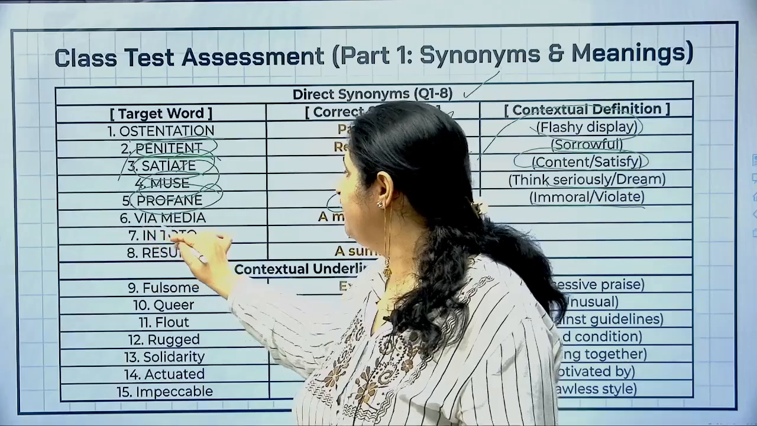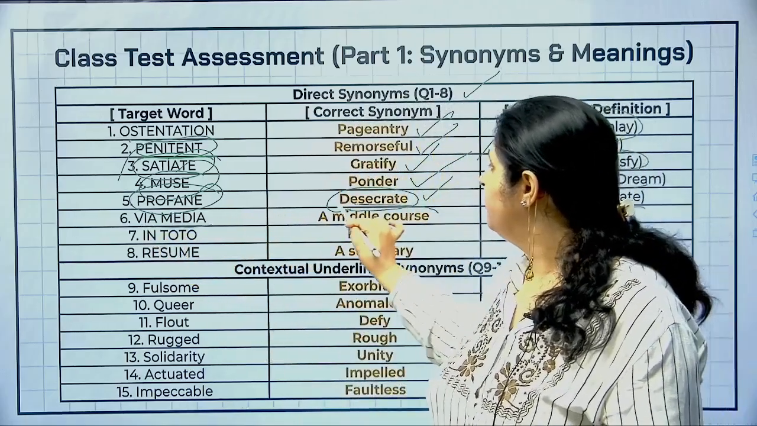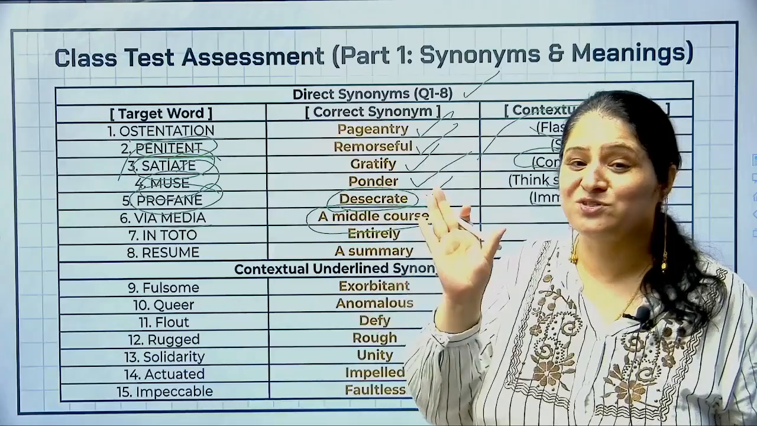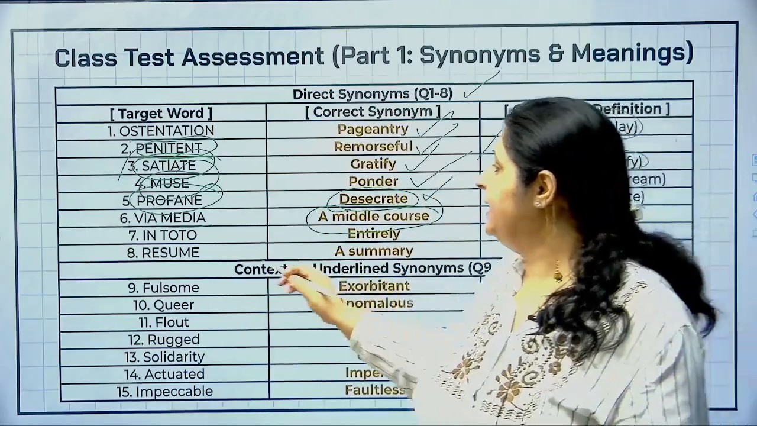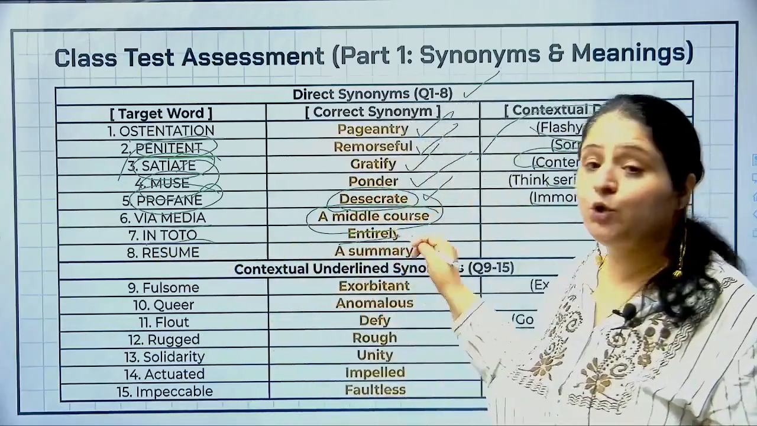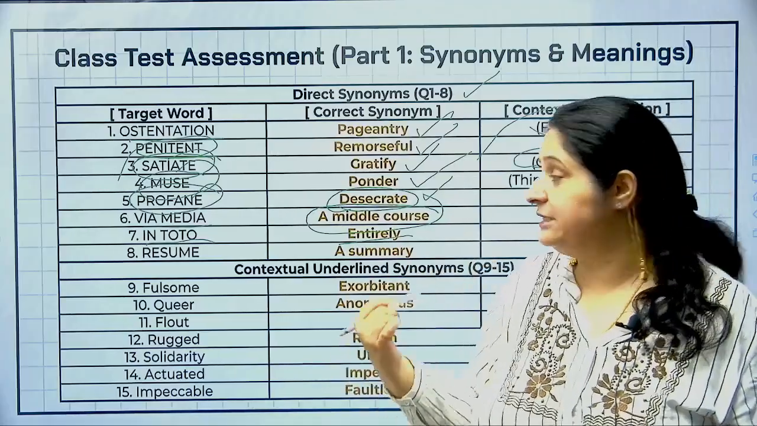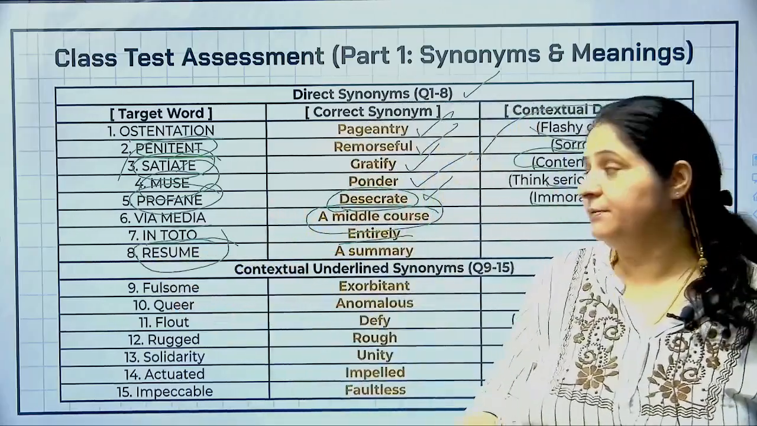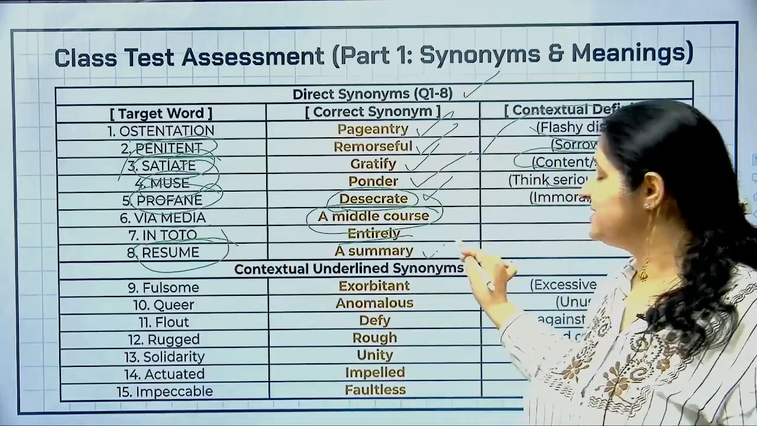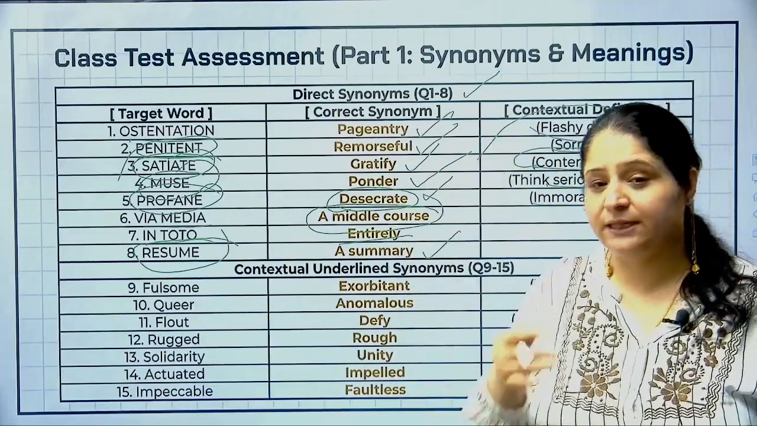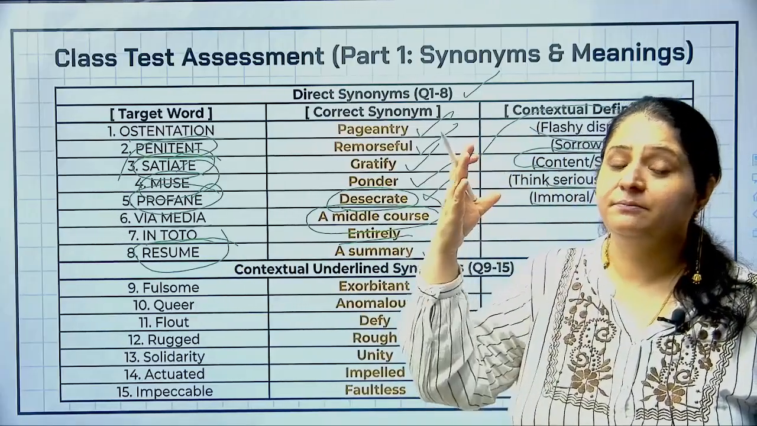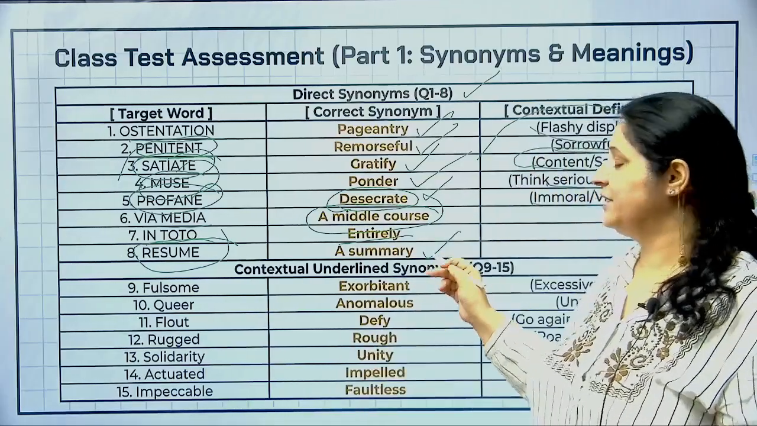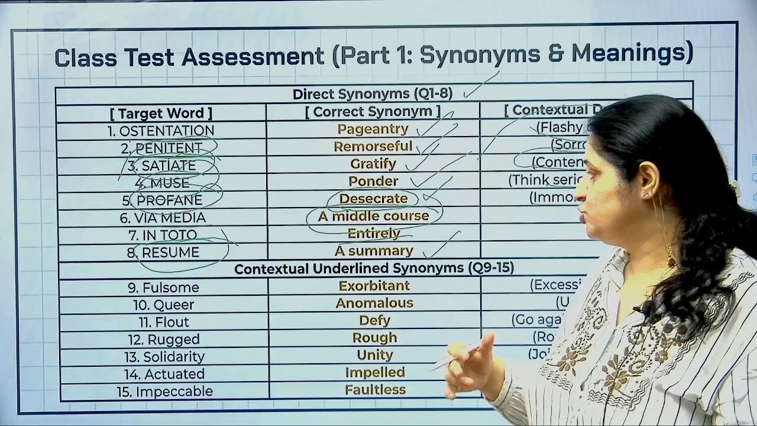Moving ahead, via media. Via media मतलब through, है ना? So via media means a middle course, through a middle course, right? In toto मतलब in total, in totality or entirely. And resume का मतलब होता है summary. आपका एक brief जो CV बनता है, ठीक है, एक brief summary of your achievements, your work, your qualification, that is called your resume, that is called the summary of your achievements, right?